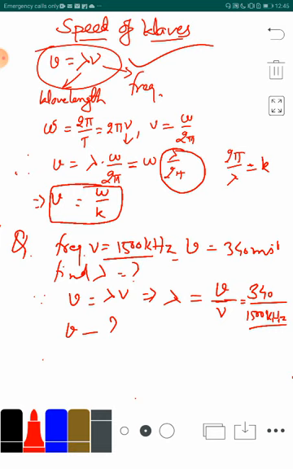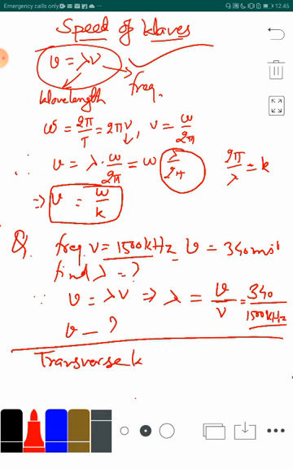Okay. Similarly, we can also take another case of speed of the waves. We already know that the waves are of two kinds. One is transverse waves, and the other is longitudinal waves. So, what are transverse and longitudinal waves?